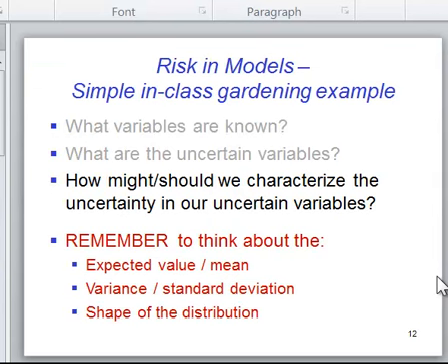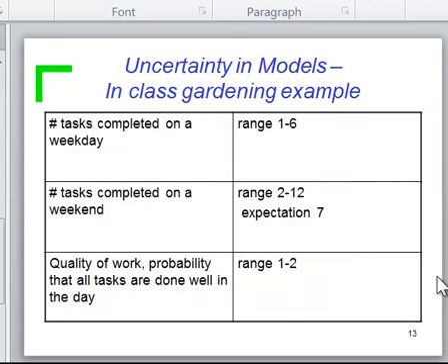So let's go back to this little gardening example. How might we characterize uncertainty in our input parameters? Remember, I'm going to ask you to think a little bit about the expected value, alternate values this could take on. Are there finite or infinite numbers of them? What's the variation likely to be in the input parameter value, and what's the shape of the distribution that will help me understand the space of possible input parameter values?